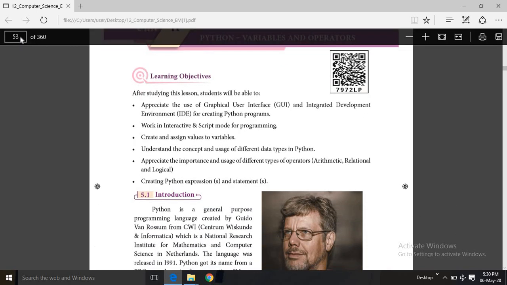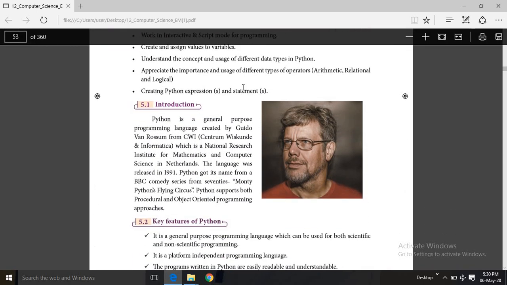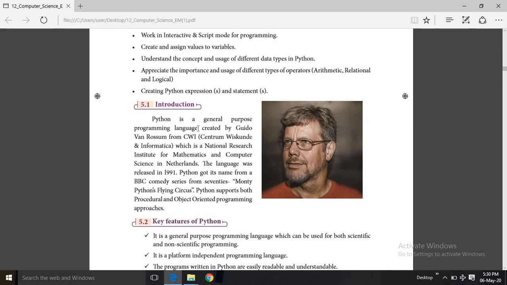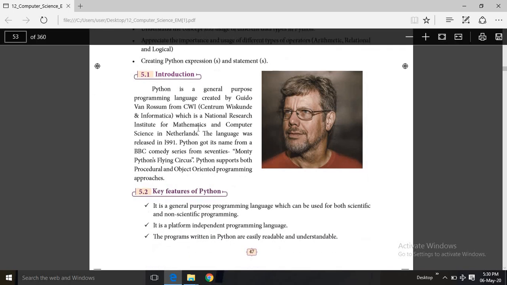So let us get into the book. Python is a general purpose programming language. It is not created for any specific purpose. It is a general purpose programming language that is created by Guido van Rossum from Centrum Wiskunda and Informatica, that is a National Research Institute for Mathematics and Computer Science located at Netherlands. The language was released in the year 1991.